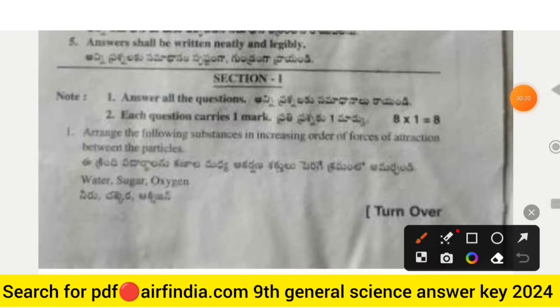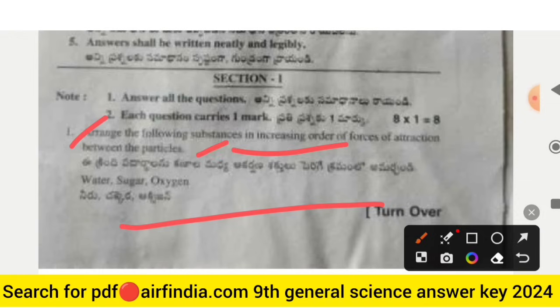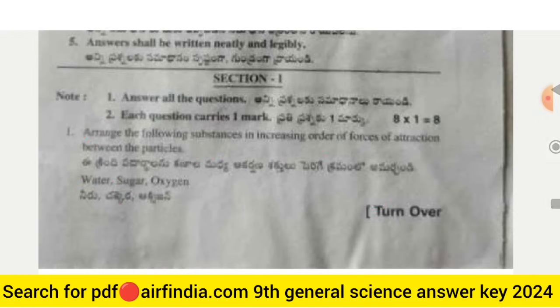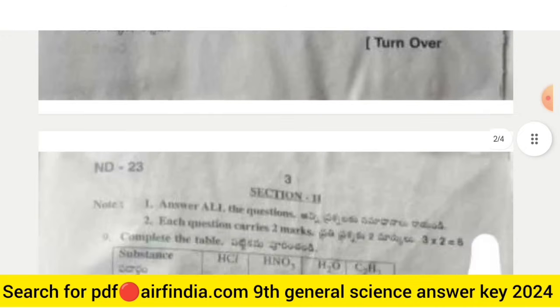Okay, this is your section. First we will see: arrange the following substances in increasing order of forces of attraction between the particles. Water, sugar and oxygen. The particles are given, water, sugar and oxygen, and you have to arrange them in increasing order.